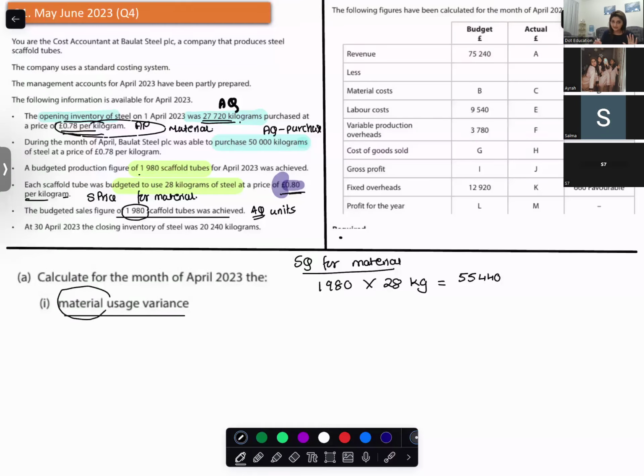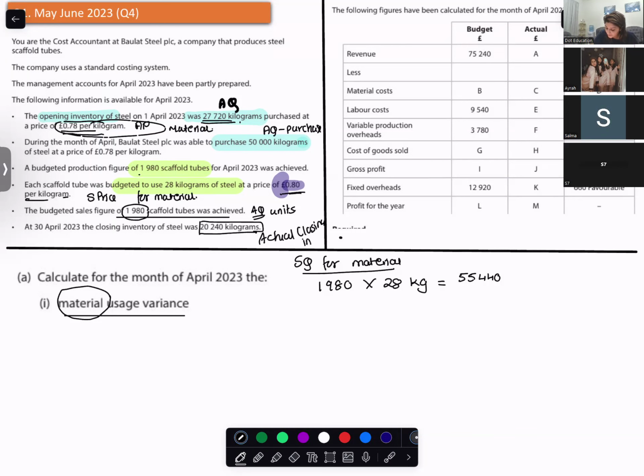So at 30th April 2023, the closing inventory of steel was 20,240 kilograms. So this is the actual closing inventory. So that's the actual quantity.